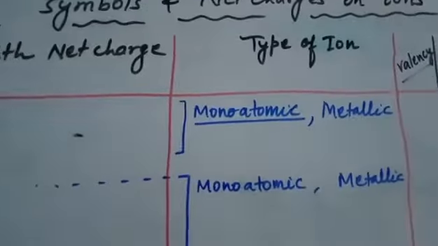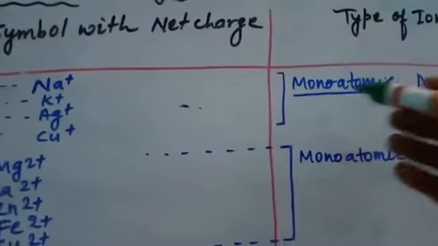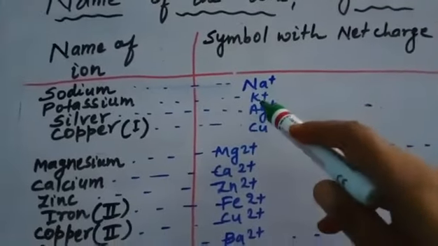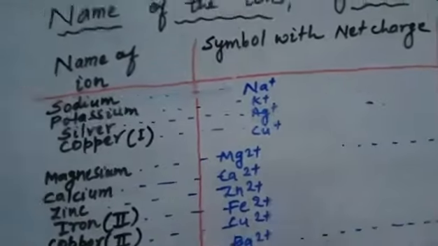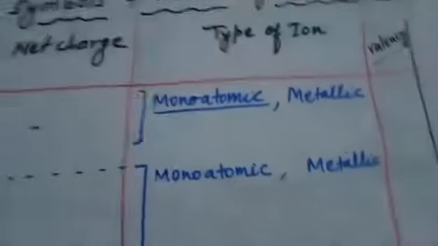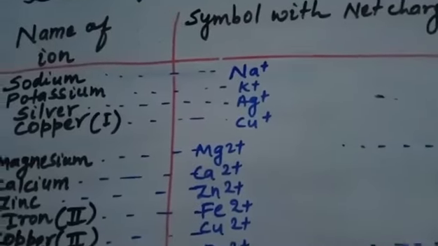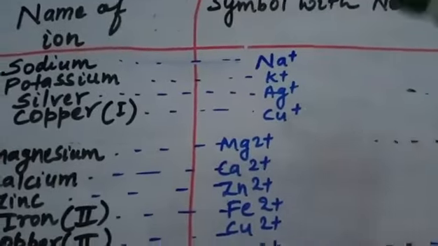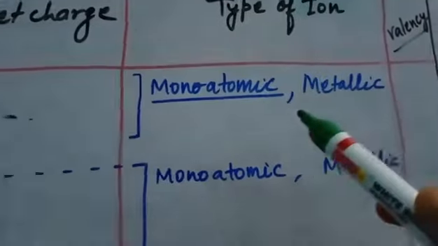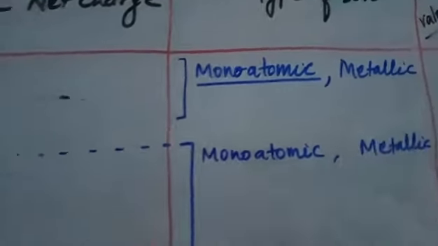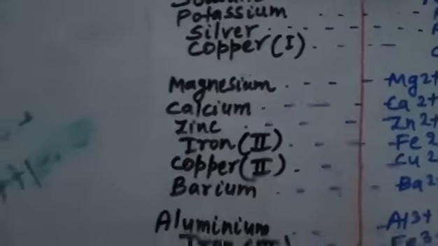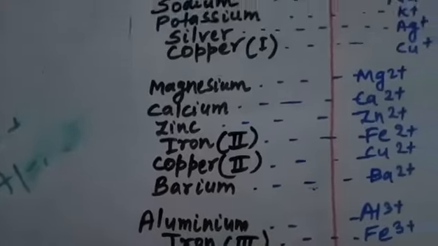That is why this type of ion is called monoatomic ions. Why? Because the ion is made up of only one atom, a single atom. So they are single charged atoms. That is why they are called monoatomic ions. And you can see that all these ions are metal ions. Sodium is a metal, potassium is a metal, silver is a metal, copper is a metal. So we can write here it is which type of ion? Metallic ion.